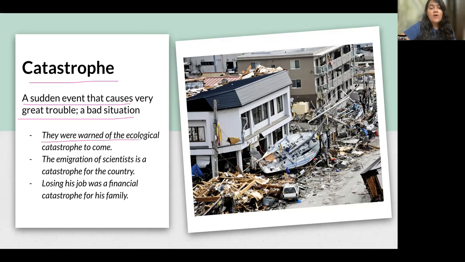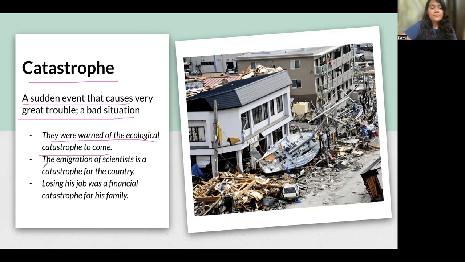They were warned of the ecological catastrophe to come. So maybe a very serious, grave calamity was about to occur, something like an earthquake or floods, and they were warned about it. Ecological disasters can also be called ecological catastrophe.